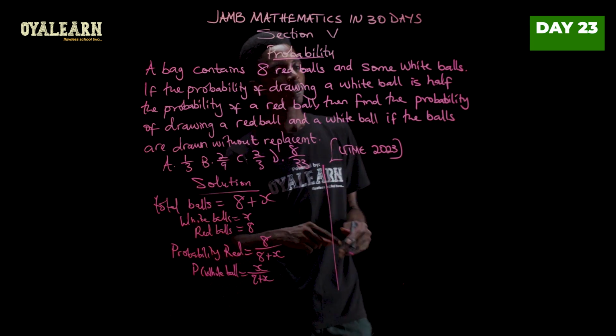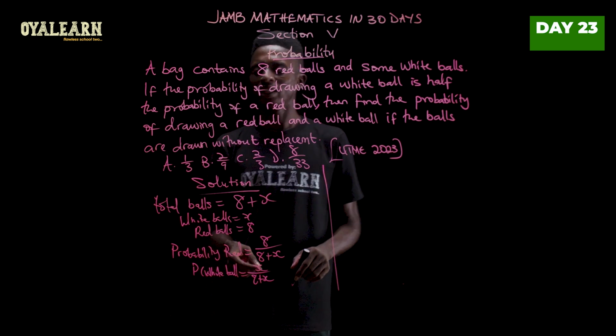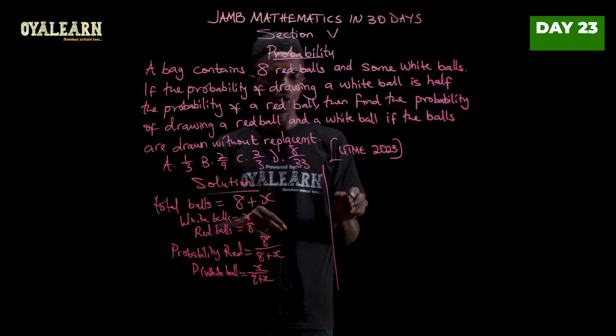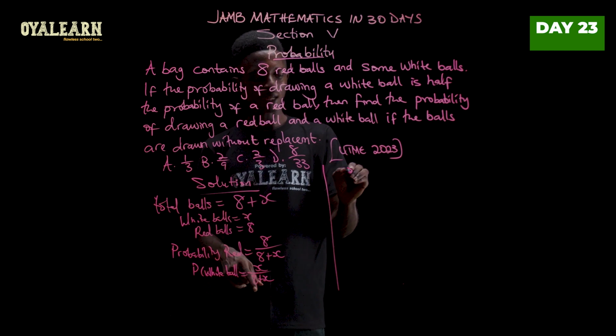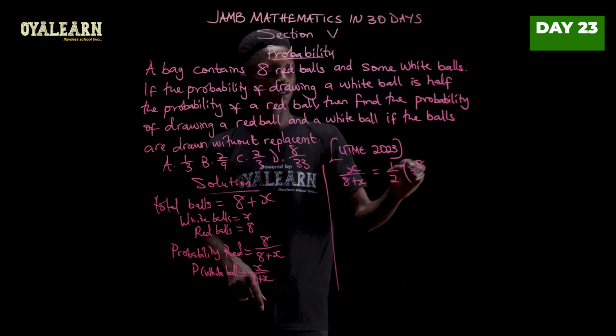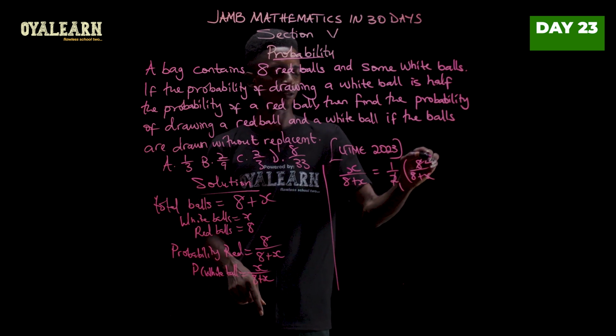Now, from the question, we are told that the probability of drawing a white ball is half the probability of drawing a red ball. Okay, so we know that X over 8 plus X equals 1 over 2 times 8 over 8 plus X. So 2 here 1, 2 here 4.